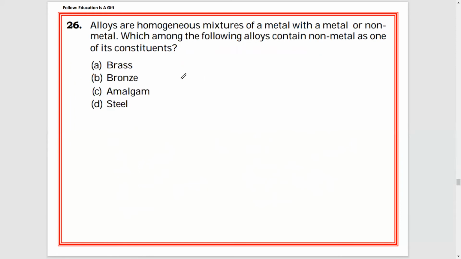26. Alloys are homogeneous mixtures of metals. We have discussed this already, right? Alloys are homogeneous mixtures of metals with a metal or non-metal. It can be a combination of metal and metal, or a combination of metal and non-metal also. Which among the following alloys contains a non-metal as one of its constituents? In part 1, we discussed stainless steel, if you can remember.